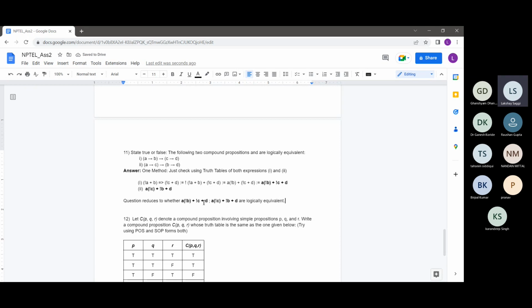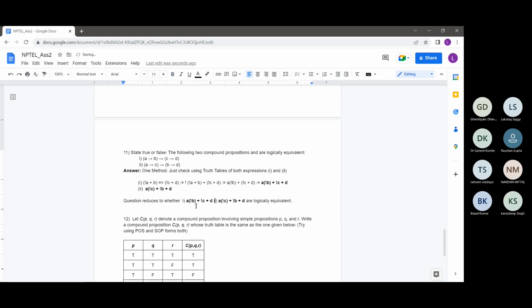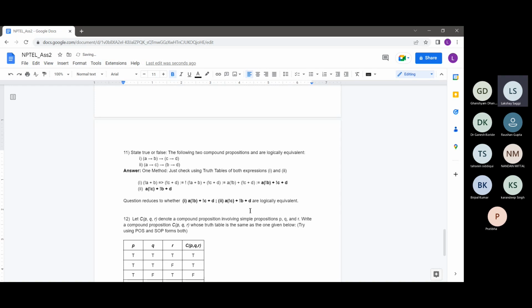So these two expressions, this one, and maybe I'll just separate these like this. These two expressions are logically equivalent or not. So the question is this only. From this, you can directly see for what values they might differ.